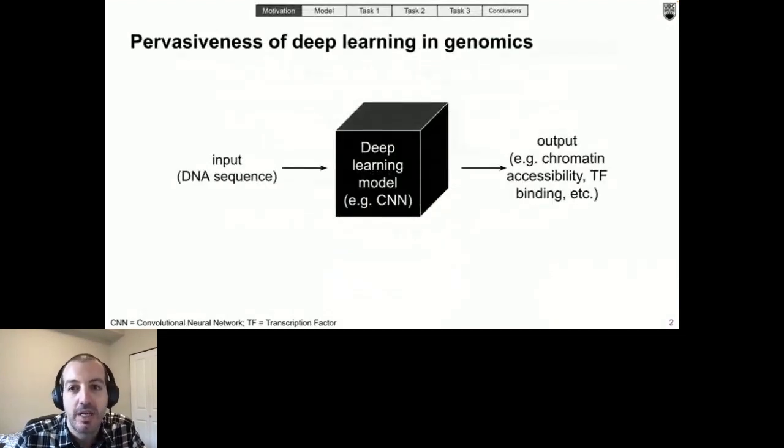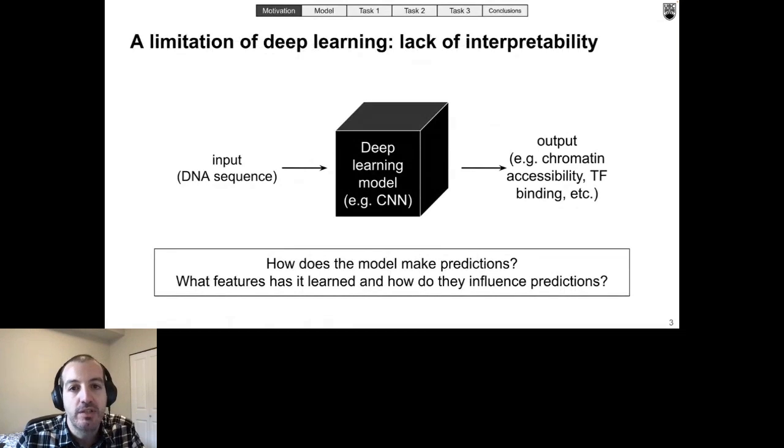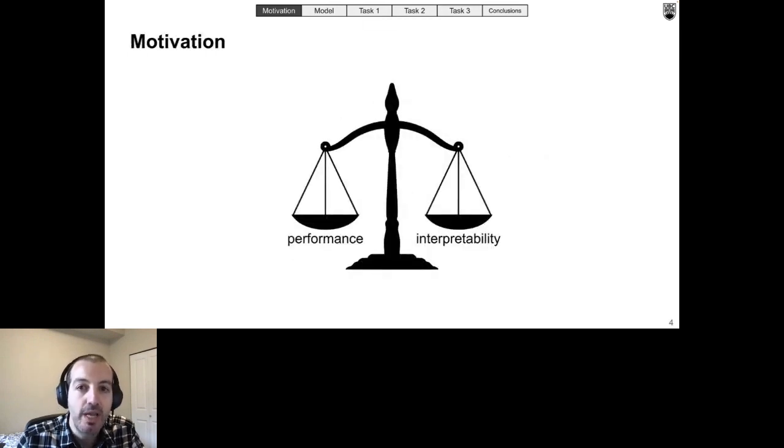Sequence-based deep learning models, and in particular convolutional neural networks, have shown superior performance in a wide range of genomic tasks, from predicting chromatin accessibility to transcription factor binding sites. A limitation of these models, however, is that they are difficult to interpret, which has slowed their broad adoption. For example, what features has the model learned and how do they influence the predictions it makes? Being able to interpret the model in this way, that is, knowing what it has learned, is just as important as having a good model that makes accurate predictions.